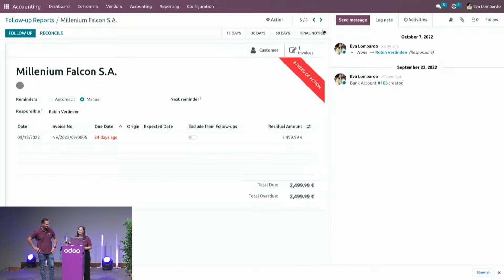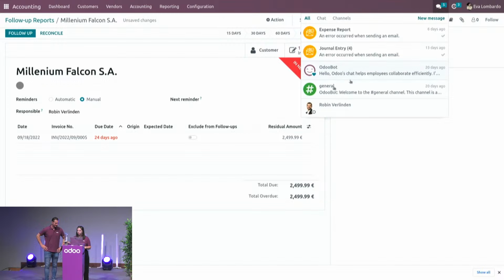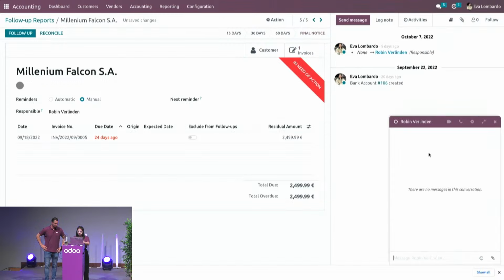Okay, yeah, I can shift already manually to the final notice stage if I want to. And yeah, seems like the salesperson is Robin. I'll just send him a message like, hey Robin, your client is late again. Can you contact him ASAP? Thanks. Cool. I guess we're good.